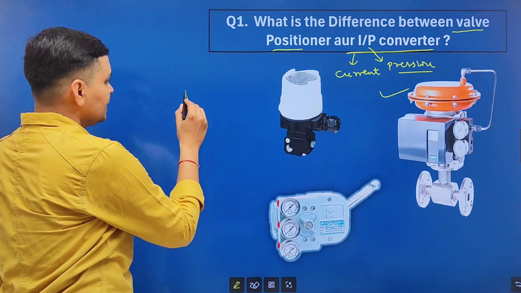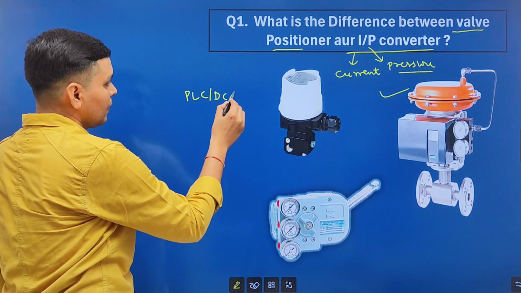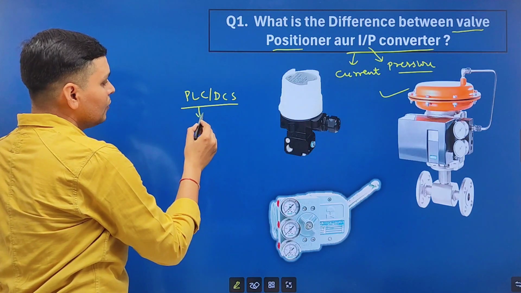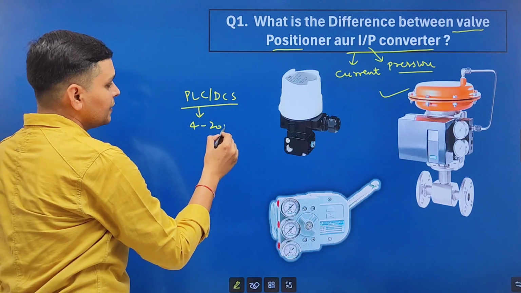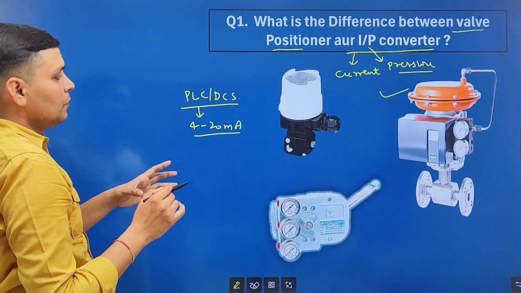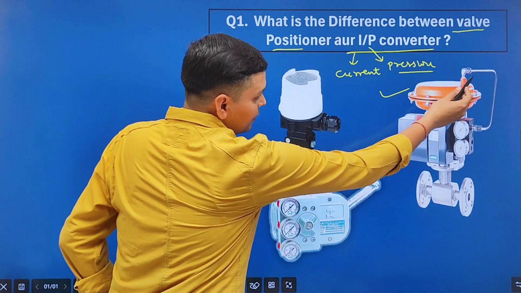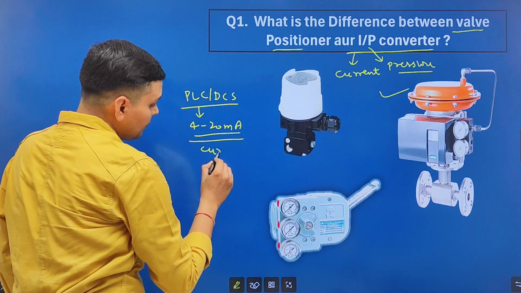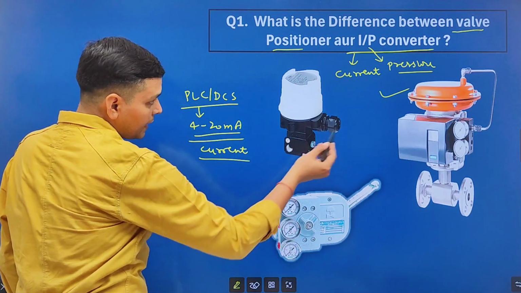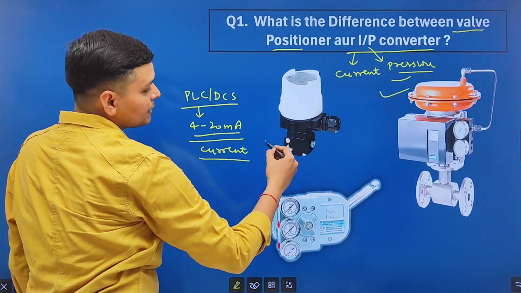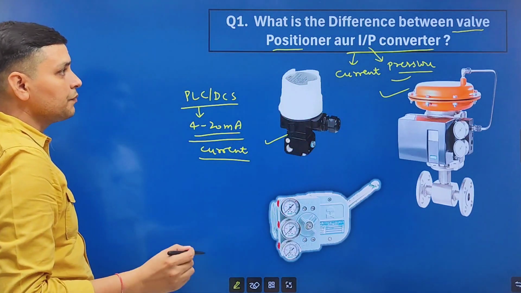When we use PLC, DCS or PID controller to operate a control valve, then 4 to 20 milliampere signal is sent. Now control valve is operated by pneumatic signal. So we need to change this current signal into pneumatic or pressure signal. So we need I2P converter. It is an I2P converter.